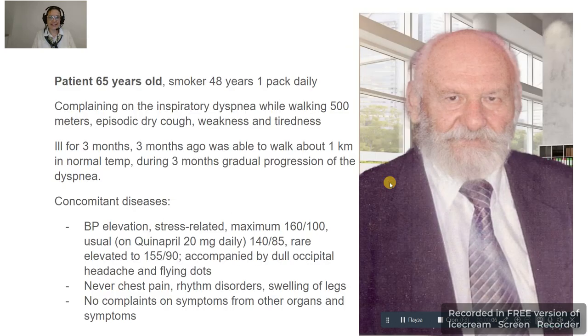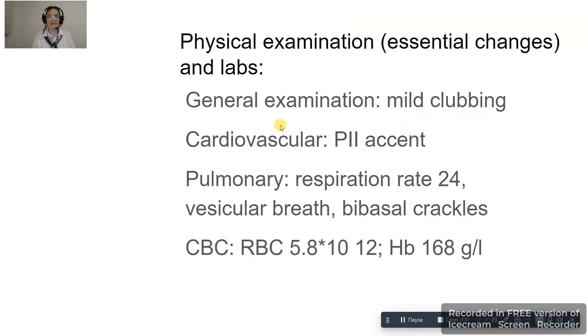This is a patient, 65 years old, a smoker, with inspiratory dyspnea while walking 500 meters, episodic dry cough, weakness, and tiredness. He has been ill for 3 months and also has cardiovascular disease and arterial hypertension. Physical examination includes mild clubbing, P2 accent, and basal crackles, and mild erythrocytosis and elevation of hemoglobin.